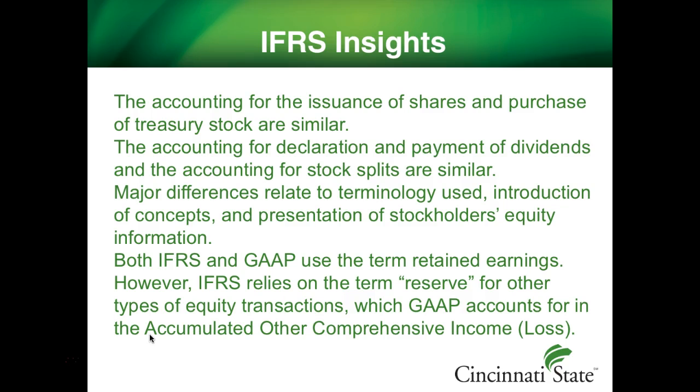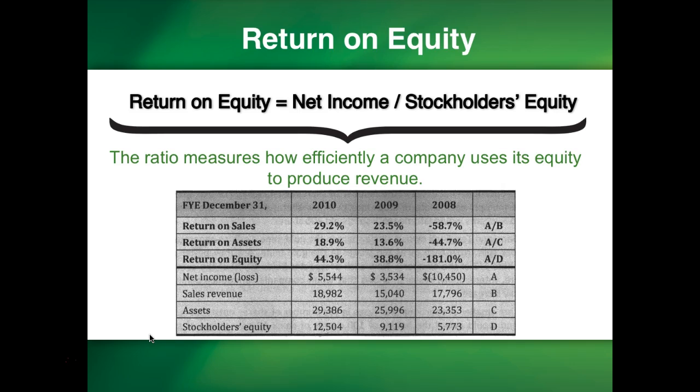Both IFRS and GAAP use the term retained earnings. However, IFRS relies on the term reserve for other types of equity transactions, which GAAP accounts for in accumulated other comprehensive income or loss. The following ratios are useful when analyzing the statement.